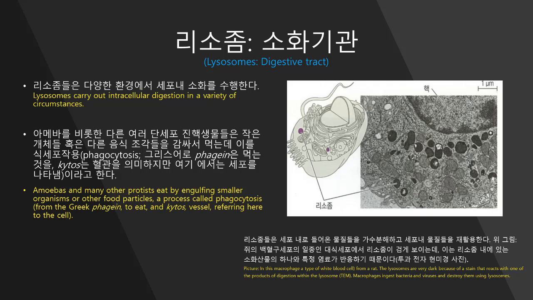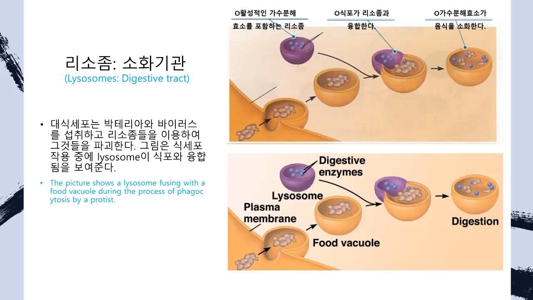Among them are the macrophages, a type of white blood cell that helps defend the body by engulfing and destroying bacteria and other invaders. This picture shows a lysosome fusing with a food vacuole during the process of phagocytosis by a protist.